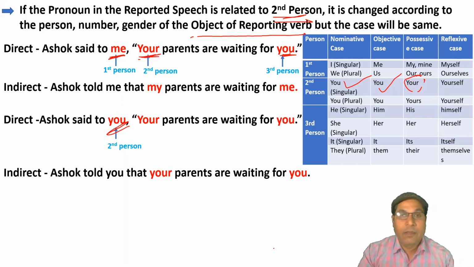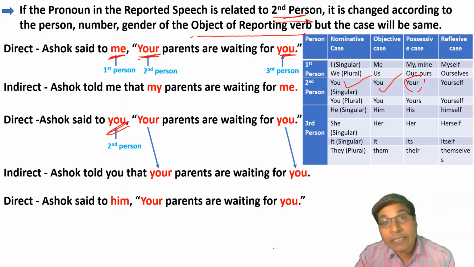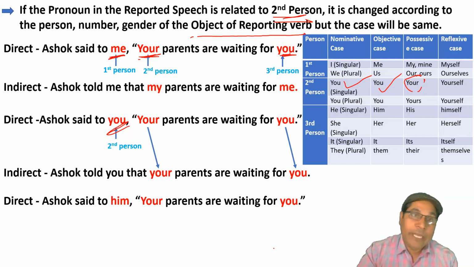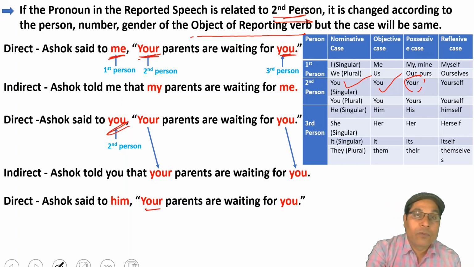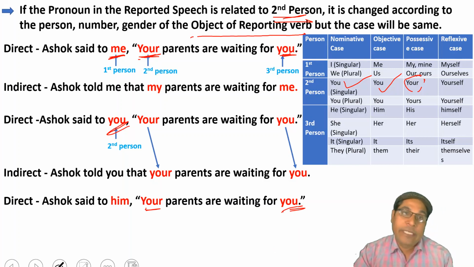Let us see another example. Ashok said to him, your parents are waiting for you. Here you can see also that both pronouns are related to second person.